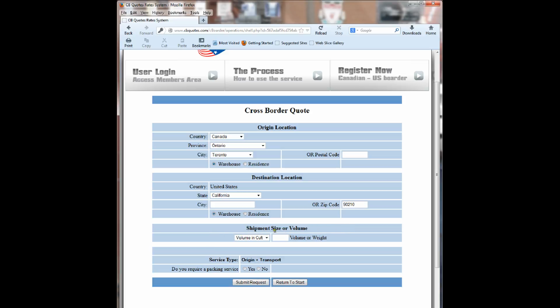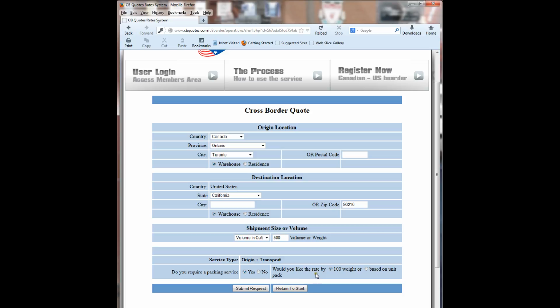We then slip down to the shipment size or volume, and you have again a drop-down menu which allows you to either enter the cubic footage of your shipment or the weight in pounds. For this purpose, we're going to use cubic feet, and we'll enter in 500 cubic feet. The last section asks you, do you require packing services? And in most cases you would answer yes.